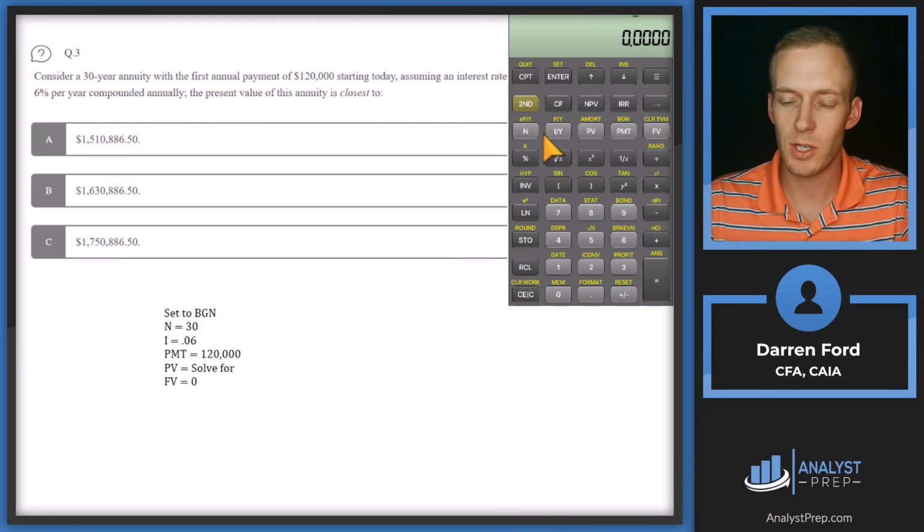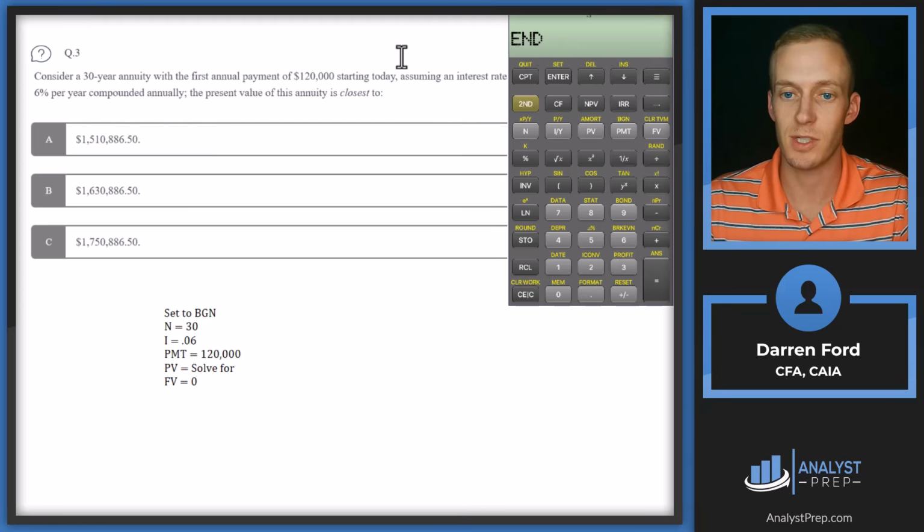So the first thing we need to do is go into this part of the calculator, and from here, you're going to hit second and set, and that's how you change this from ending period to beginning period compounding. So it's normally going to be defaulted at ending period. So for this type of question, though, where the first annual payment starts today, we need to set to the beginning. So once we've set to the beginning, then we can go ahead and just plug in these numbers like normal.